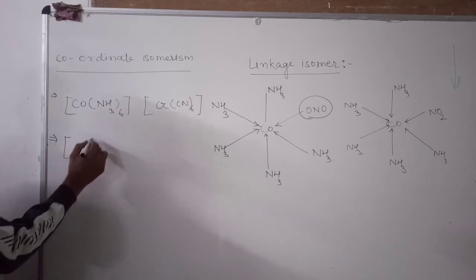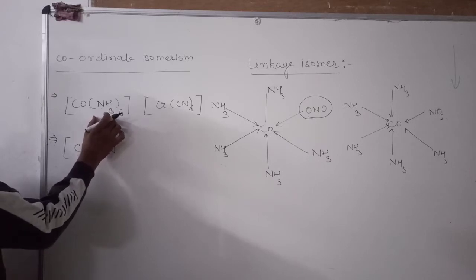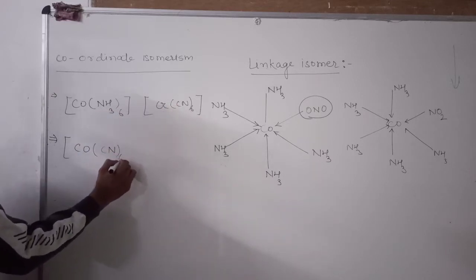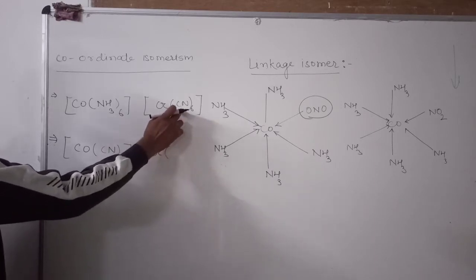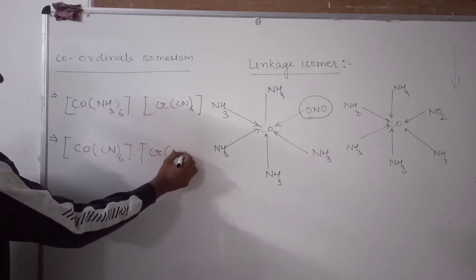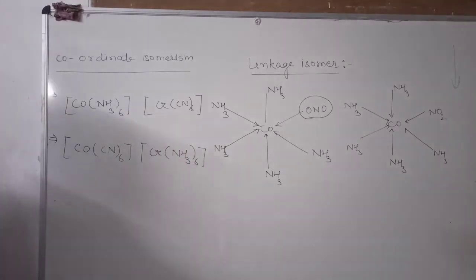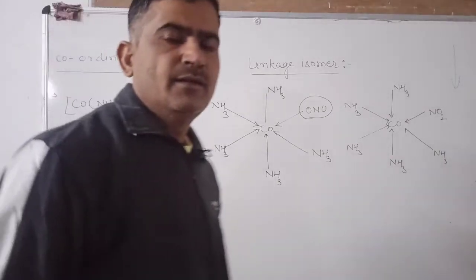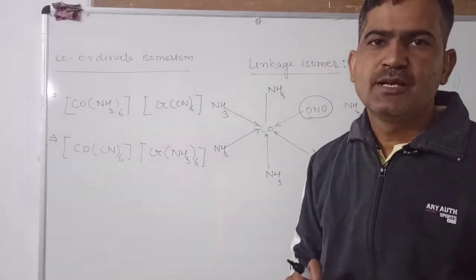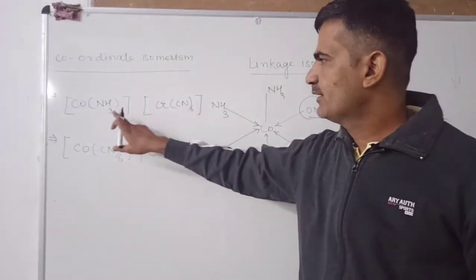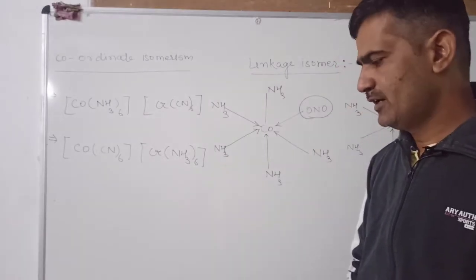This is cobalt; this ammonia ligand is changed with cyanide, and this cyanide ligand is changed with ammonia. This is the example of the coordinate isomer. In that, both the cation and anion are complex and their ligands are interchanged. That is known as the coordinate isomer.